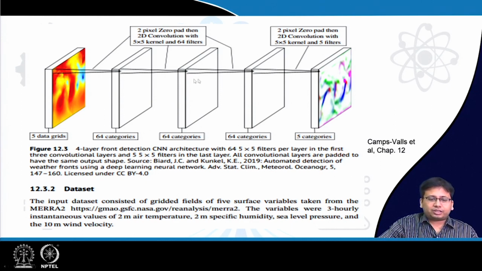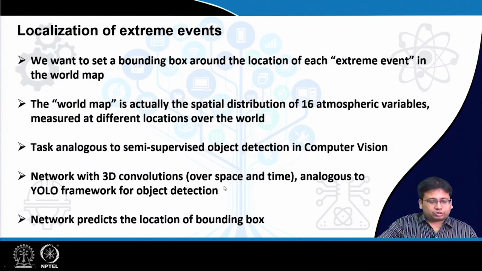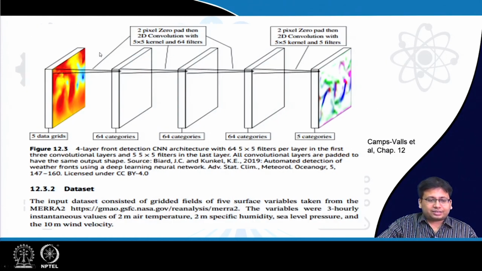This kind of classification problem we also do with the help of a convolutional neural network. Again we have a series of convolution layers like this, in which 2D convolution takes place with kernels, and in each layer there are a large number of filters placed alongside each other. So this is like a mapping problem. That is, we have the map of different variables, and the target is to identify, at every pixel, which event is taking place.